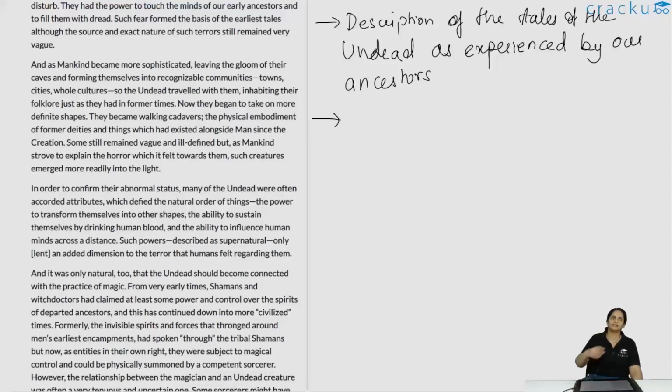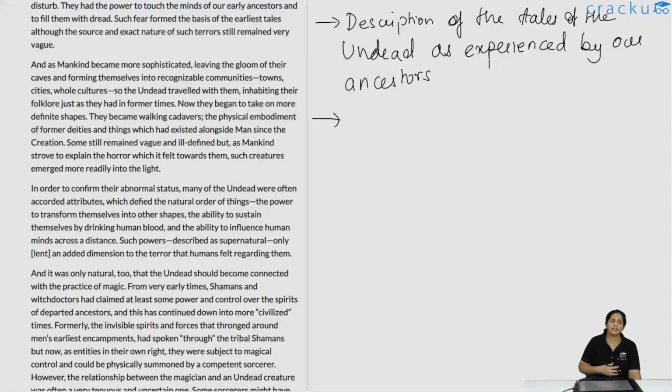So essentially, as man progressed from caves to communities, towns, etc., the concept of the undead also followed them. Even as they progressed, from when they were cavemen to when they were city dwellers, the concept of undead continued to be there among people.